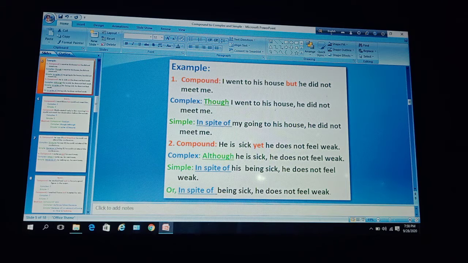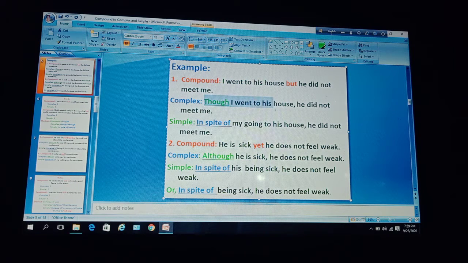Okay, notice this compound sentence: I went to his house but he did not meet me. Here two independent clauses are joined by but, so to make it complex you can use though at first, then use the first clause, I went to his house.